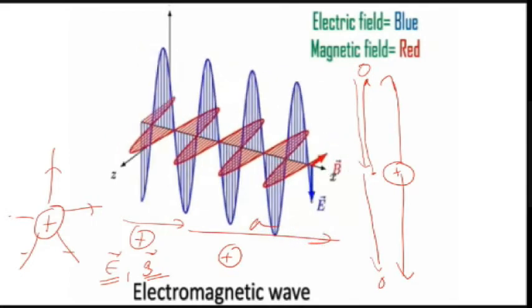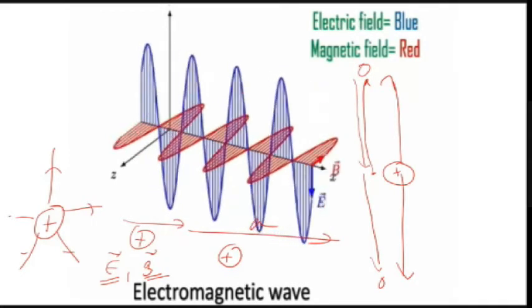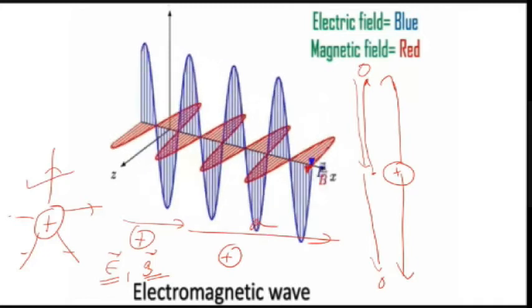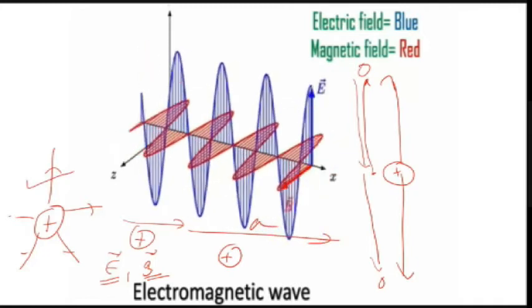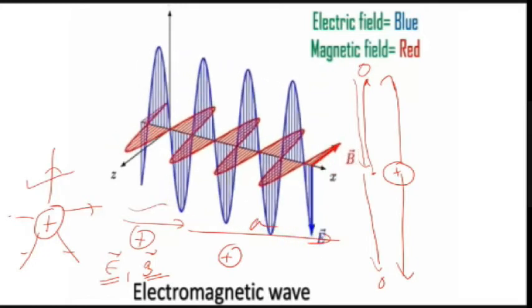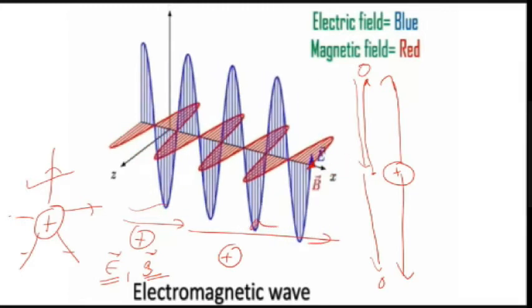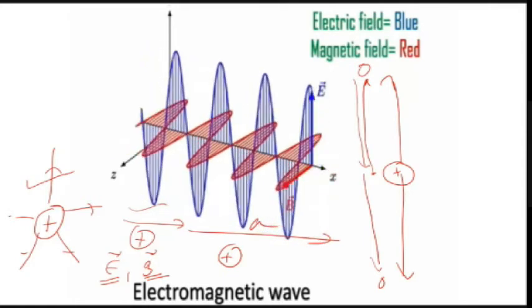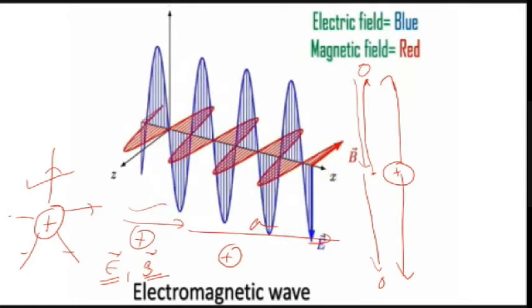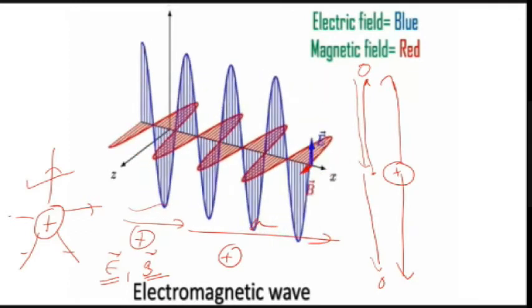Okay, so here one thing you should keep in mind: if a charge is at rest, only electric field. If a charge is in uniform motion, electric field it will produce, magnetic field it will produce, but they are not varying with the time. They are constants. Okay, with respect to time, they are not varying. But when we have an accelerating charge, let us see what happens.